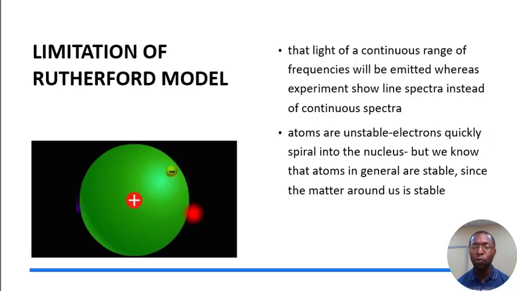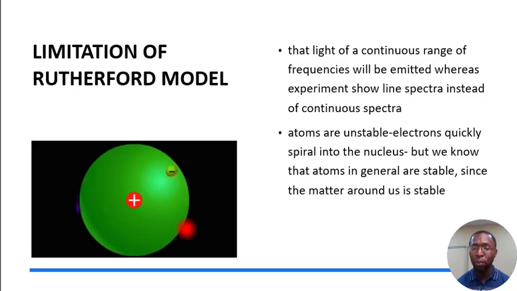Rutherford's discovery was proven wrong, that there is nothing like an electron losing its energy and then falling into the nucleus, nothing like that, and that atoms are actually stable.